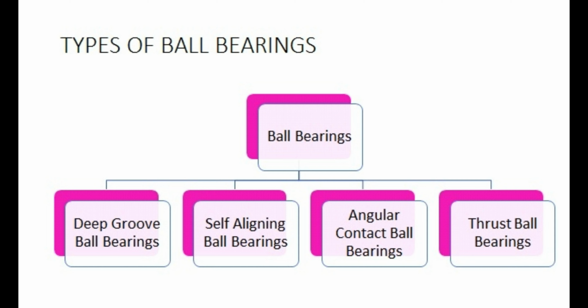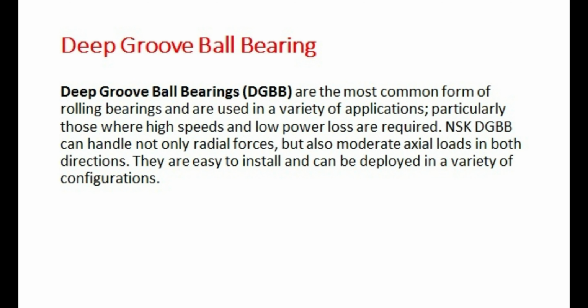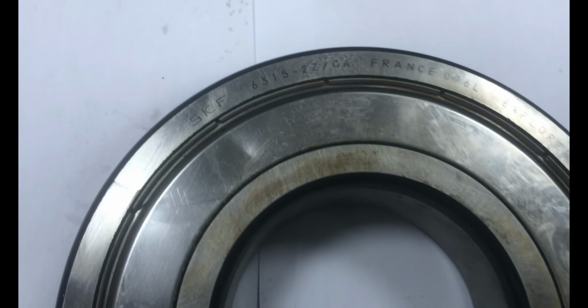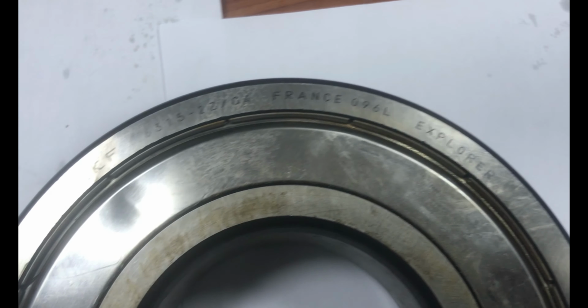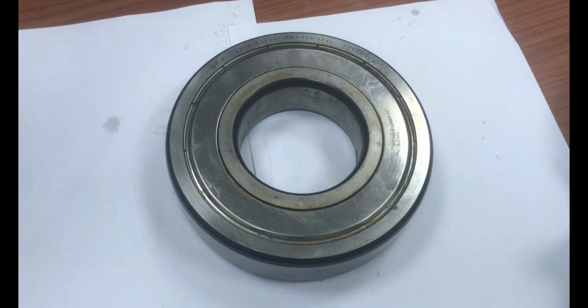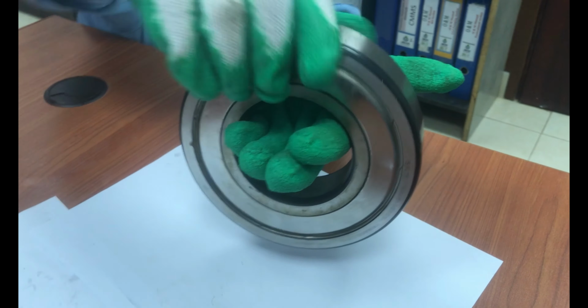Let's see about deep groove ball bearings. Deep groove ball bearings are the most common form of rolling bearings and are used in a variety of applications, particularly those where high speeds and low power loss are required.